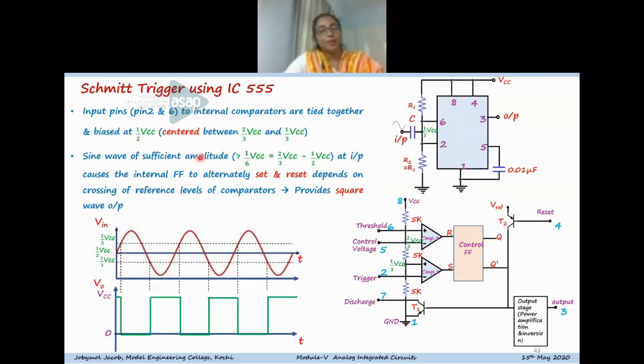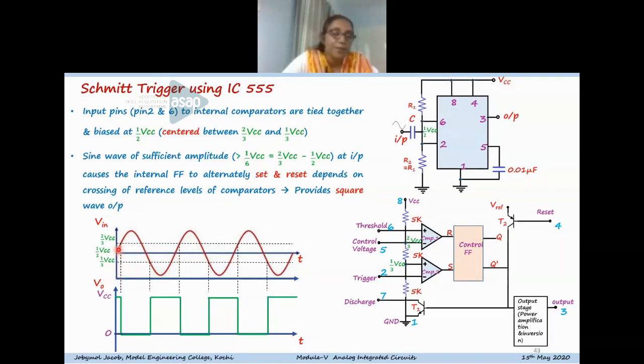So when the sine wave crosses 2/3 VCC, we know that the sine wave should have a sufficient amplitude, greater than 1/6 VCC, that is the difference between the bias and the threshold levels. Then only it will work. Otherwise, if the peak value is less than this level, there will not be any crossover. So that is the minimum amplitude for the sine wave.